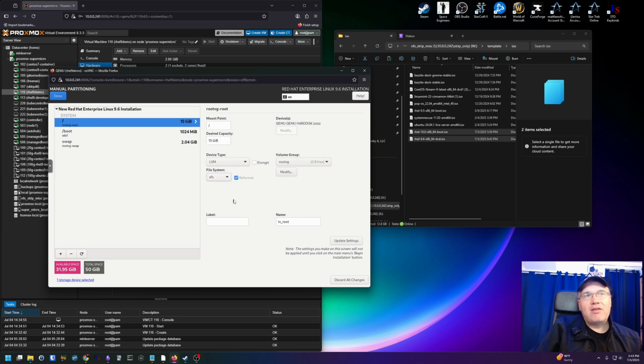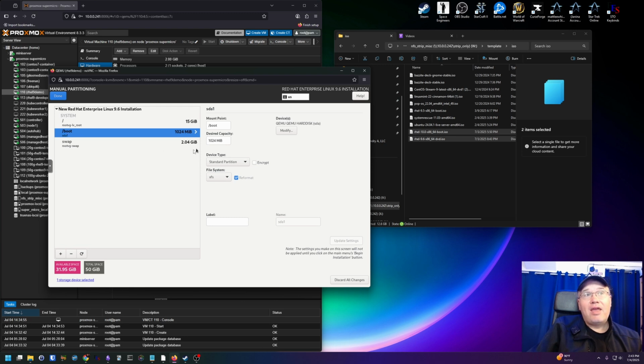We're going to choose XFS. It's also the fastest in terms of the default file systems. Okay, we have our root, 15 gigs. We've renamed our volume group. If we click on boot, it takes a little while for it to switch over. So if you see a delay, don't worry, that's normal.